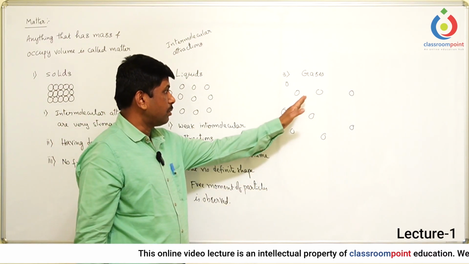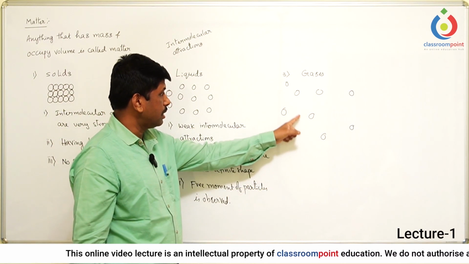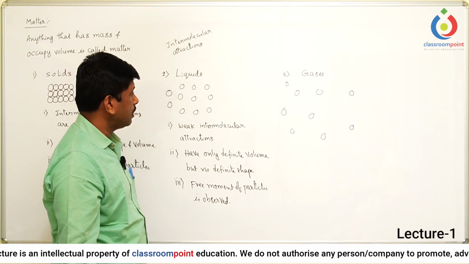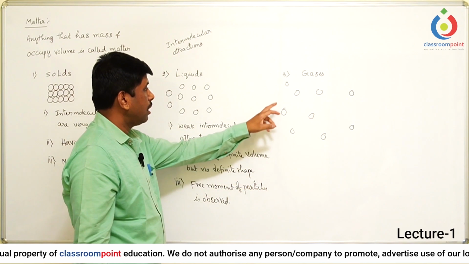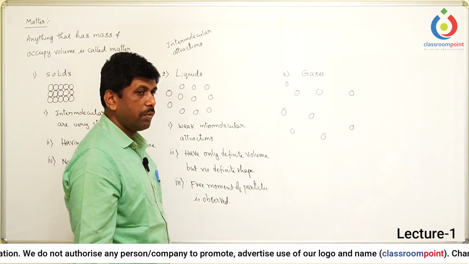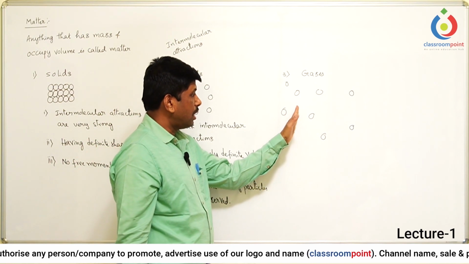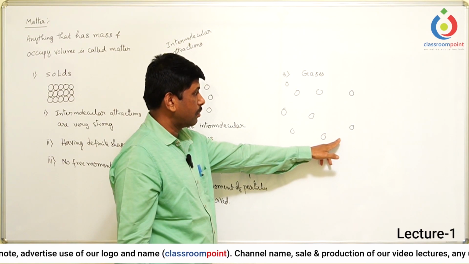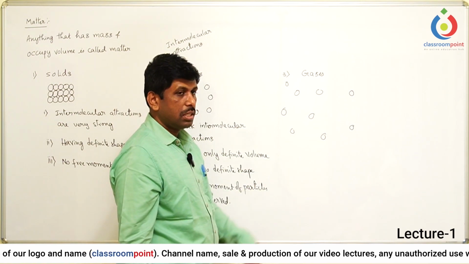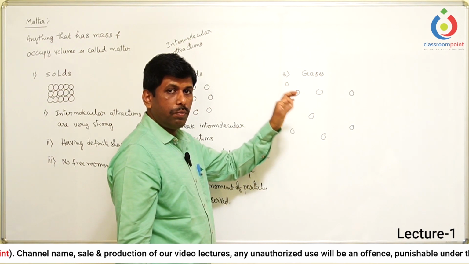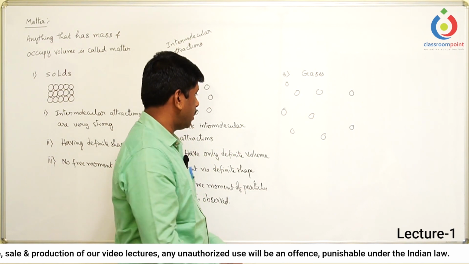Now, when it comes to the gases, we can easily see here that there is a lot of gap among these particles, so it is clearly known that in case of the gases, the intermolecular attractions are very weak. Since intermolecular attractions are weak, intermolecular distances are too long. So since intermolecular distances are more, these particles can easily move from one place to another place.